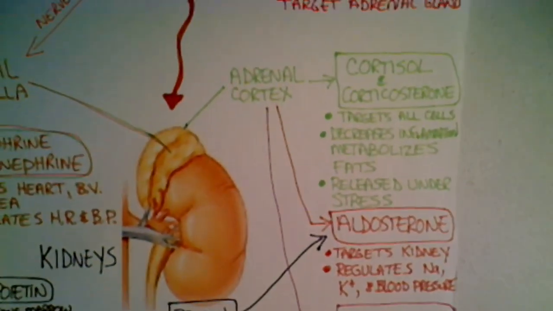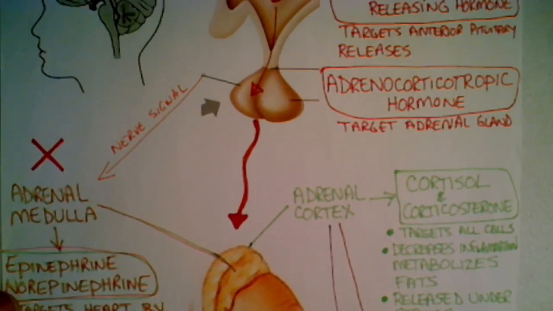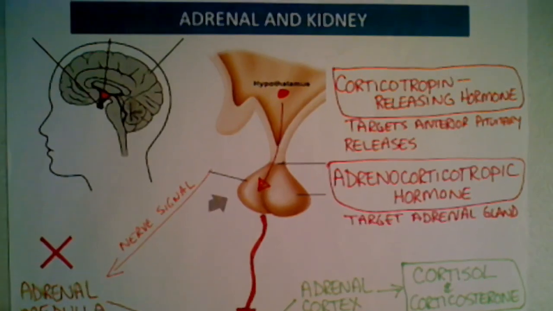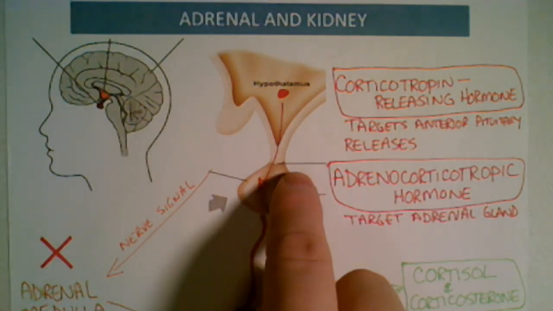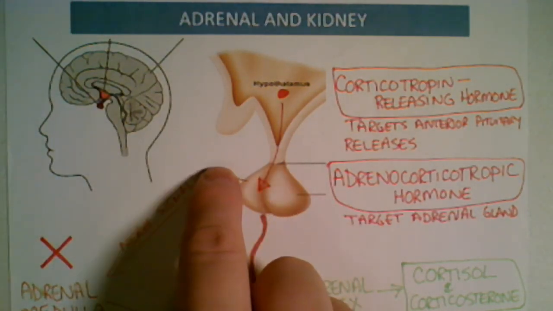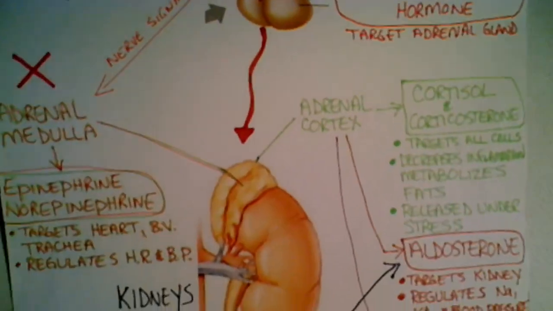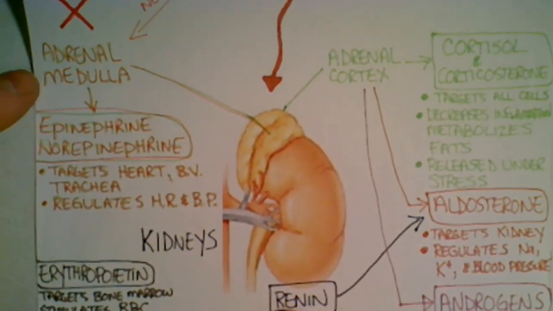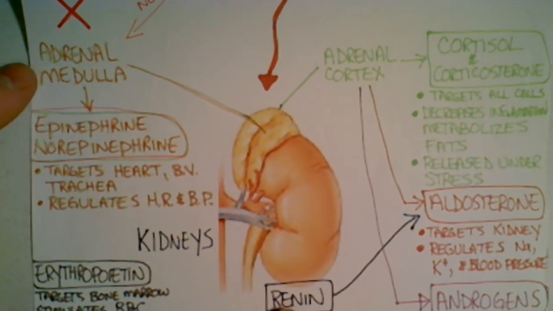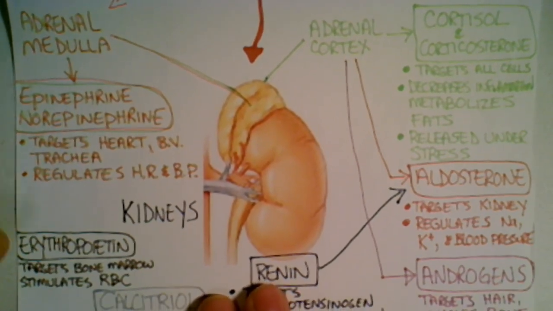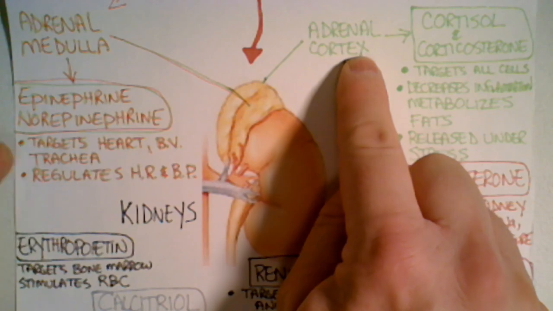Okay, now we have another part of this handout that doesn't involve a hormone. It's a nerve signal from our brain. And this is going to trigger the adrenal medulla. Oh no. Again, we have a cortex and a medulla.